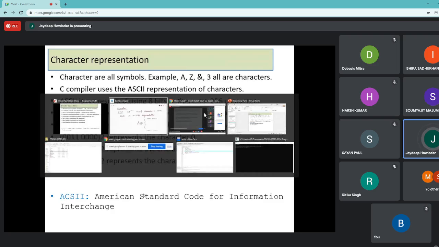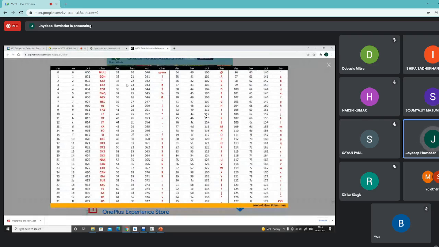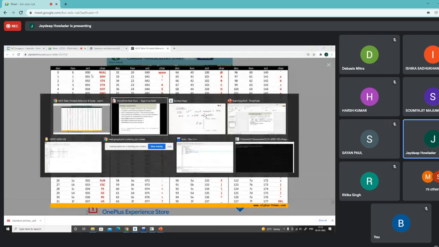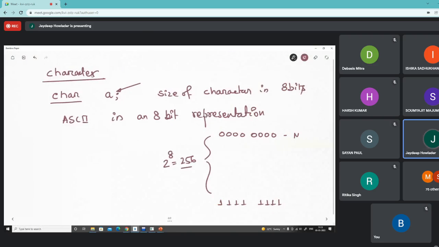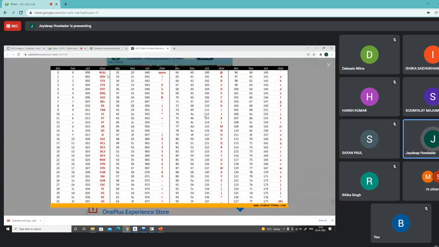If we look at this chart, it shows the ASCII code representation. Null stands for the 0 code, so there is nothing we are putting into the computer. The 00000000 stands for the null. Then on the left hand side, these are basically the control symbols, so we don't have printable symbols in this case.